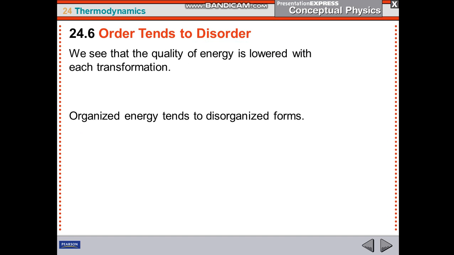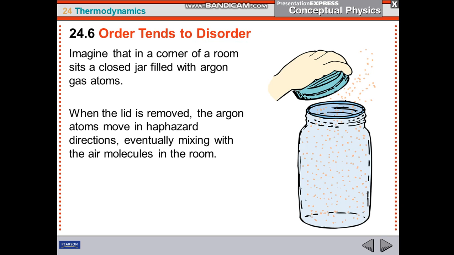We see that the quality of energy is lowered with each transformation. Organized energy tends to disorganized forms. Imagine that in a corner of a room sits a closed jar filled with argon gas atoms. When the lid is removed, the argon atoms move in haphazard directions, eventually mixing with the air molecules in the room.